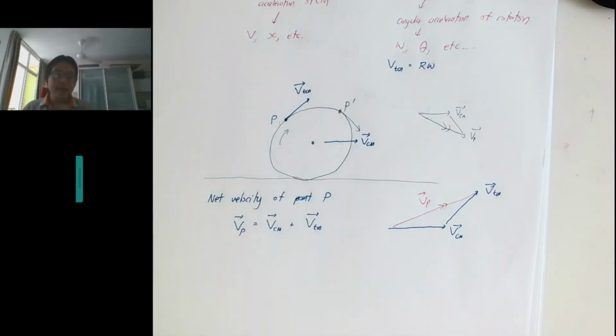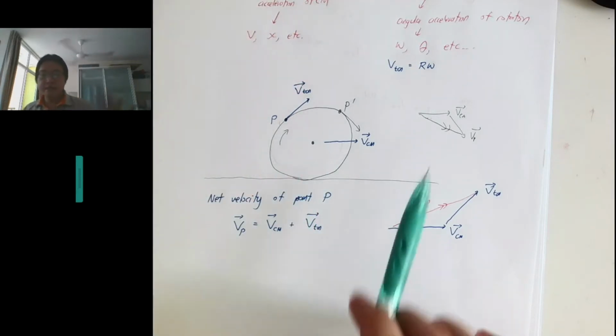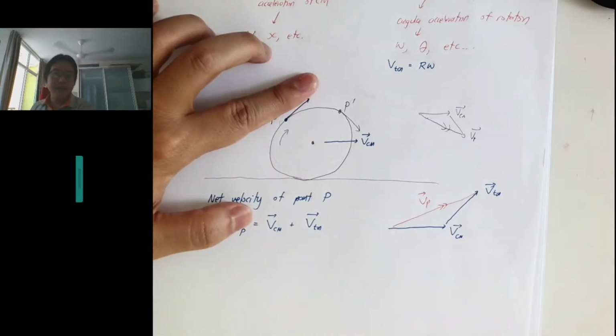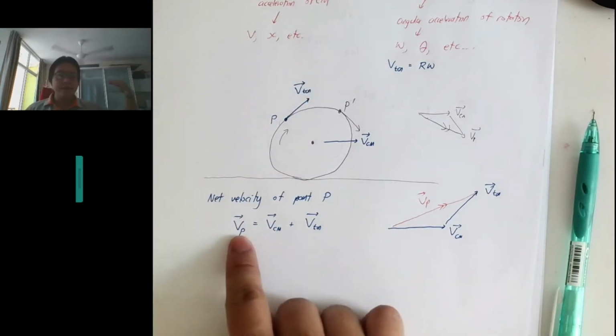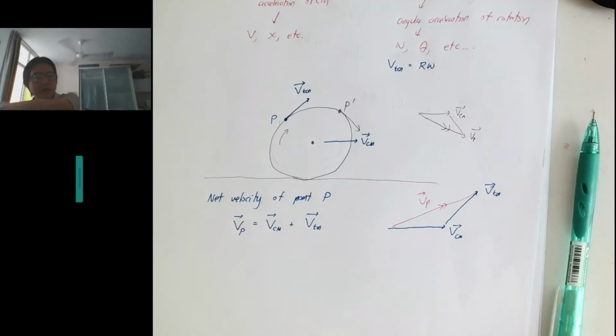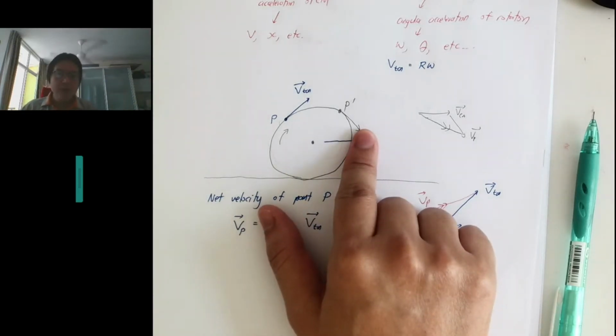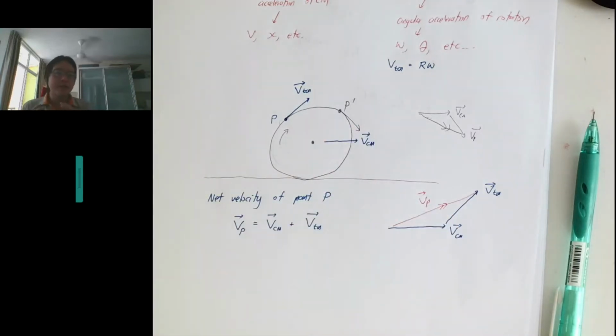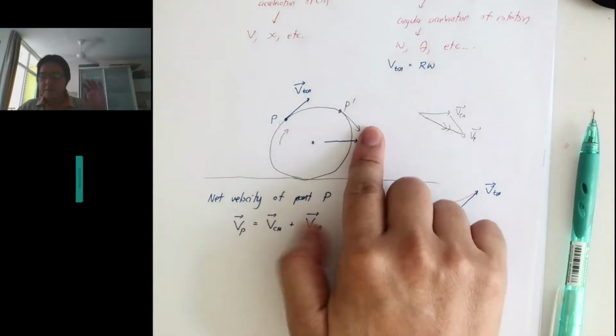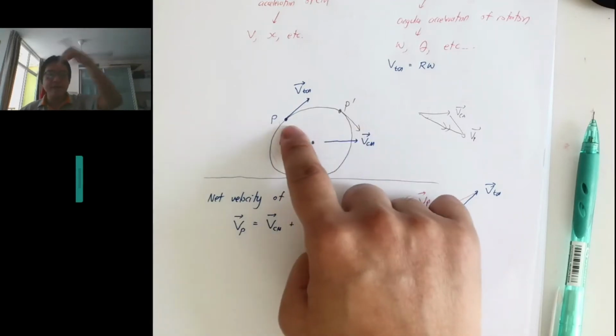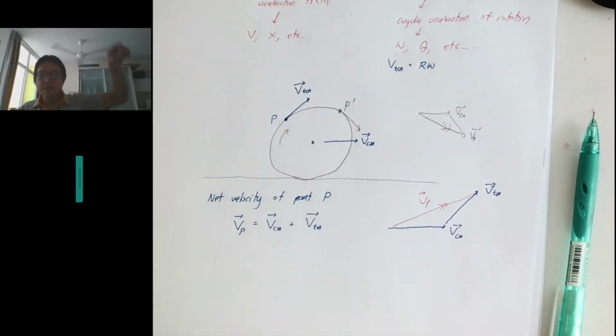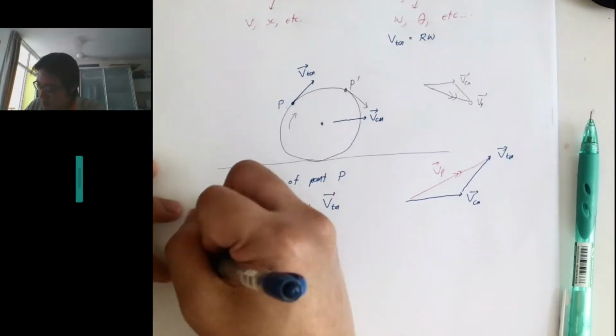Okay, so this covers all the special cases. For example, if the thing is not rolling, if it's just sliding over the surface, then V tangential is 0, so VP just moves horizontally following the center of mass. That is one special case. Another case is VCM equal to 0, where it is just spinning in position, what we have been doing in chapters 5 and 6. Then the V tangential goes in a circular motion, always tangent to the circle. Maybe I should write it out.